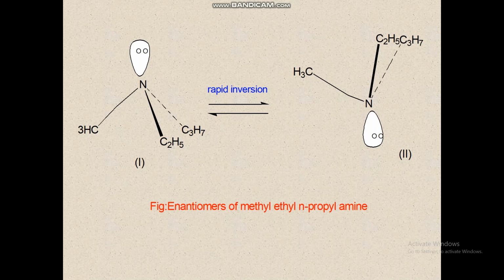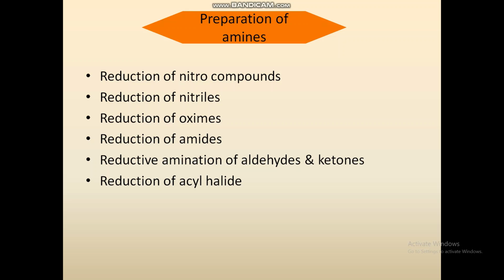So next, preparation of amines. Methods of preparation of amines, that is, reduction of nitro compounds. Reduction of nitro compounds on reduction yields primary amines. This method is particularly for the preparation of aromatic amines. The reduction of nitro compounds has also gained popularity for aliphatic amines, and the commercial preparation of aliphatic nitro compounds is also used.